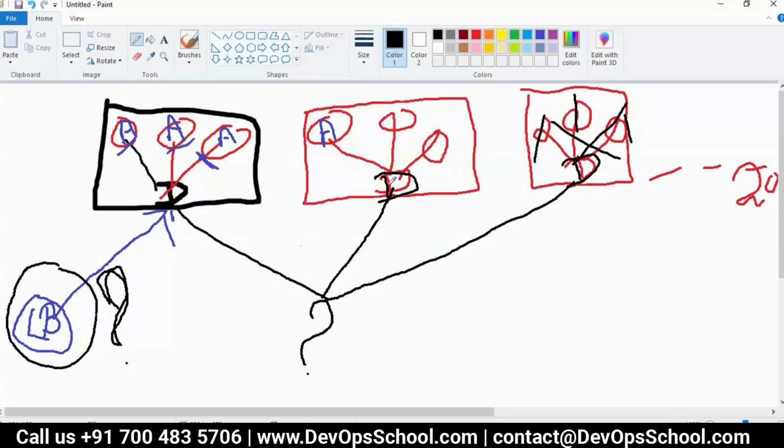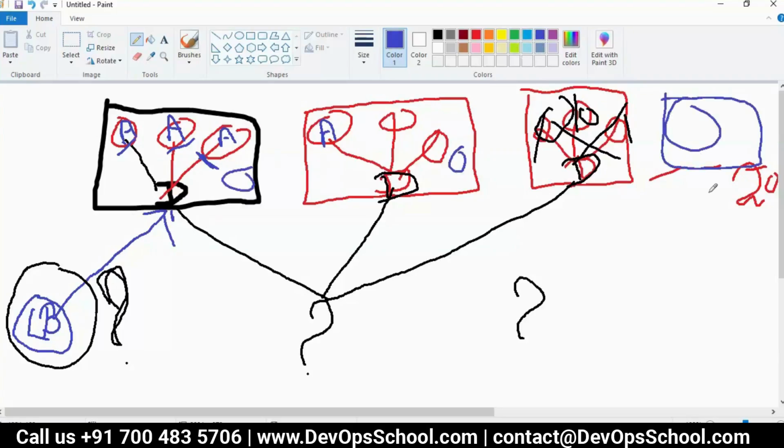So in the same way, I should be able to run more applications automatically. Not some magical tool, but a tool that runs those applications. Let's say 3 containers are down, 3 containers should be created on some other machine automatically. I should not be getting up in the midnight saying production is down. You will not get a call from L1, L2, L3, whatever it is. You will not be in a war room at 3 or 4 o'clock in the early morning. Someone should be there to fix this kind of problem.